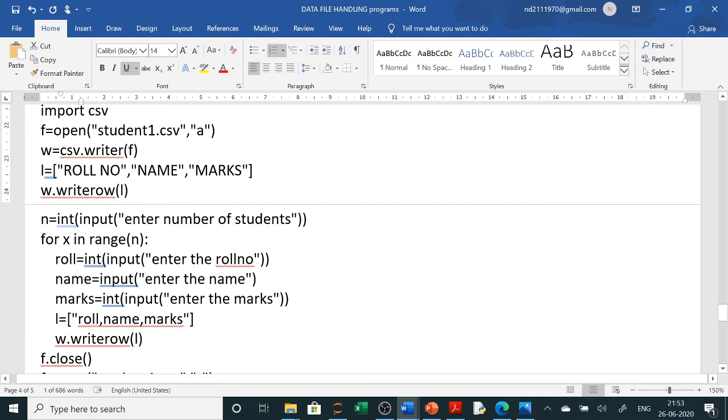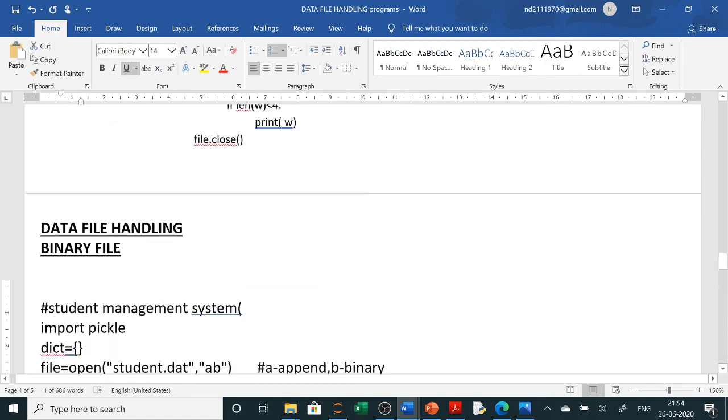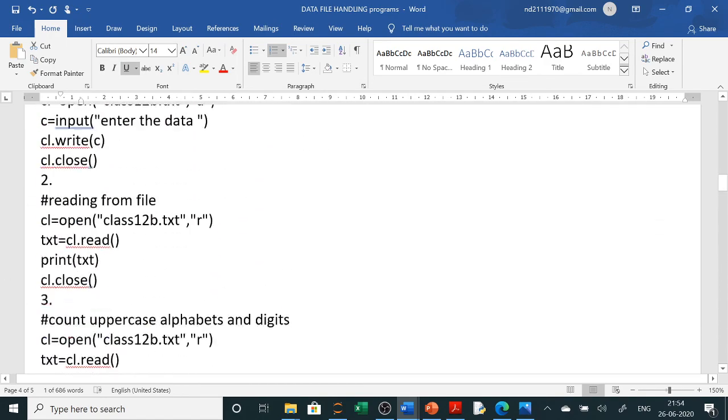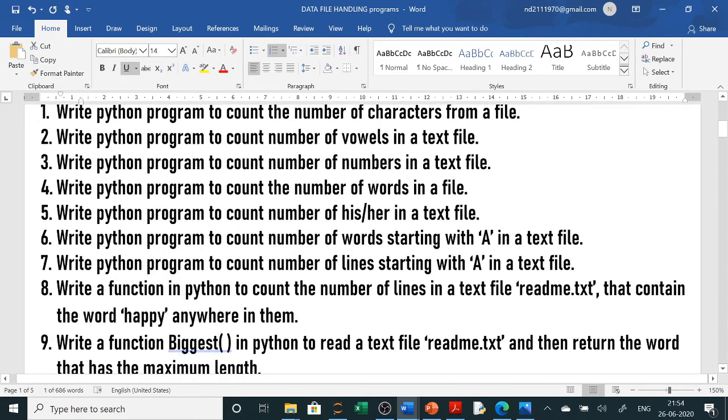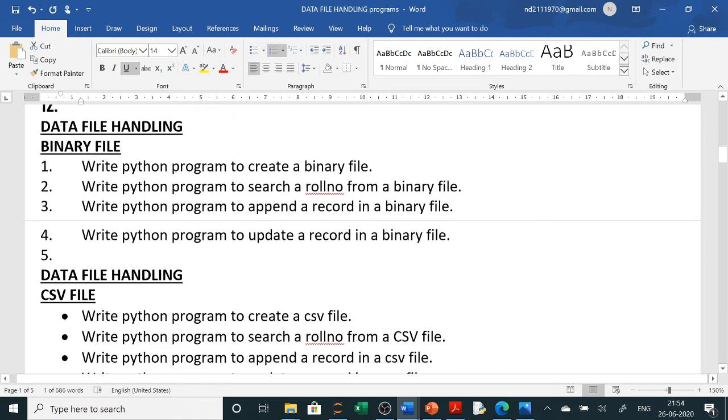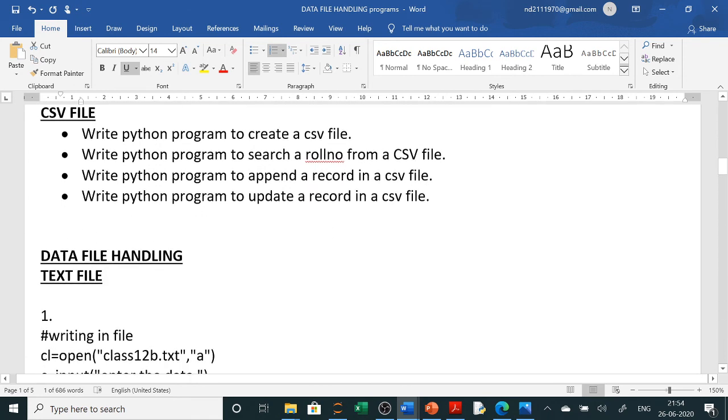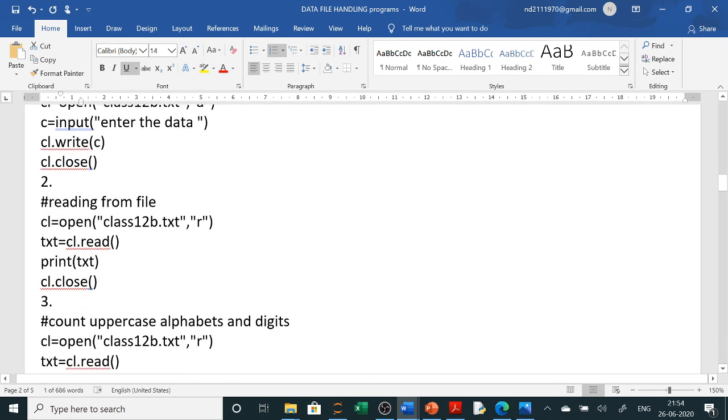Clear? So this is your complete portion. Go through the portion and write all the practicals in your practical file. For all the text file questions, data file questions and CSV file questions, go through the sample papers and write them in your practical copy.